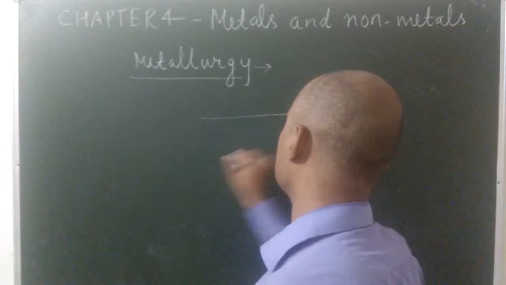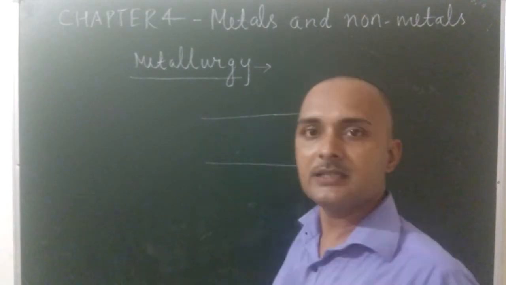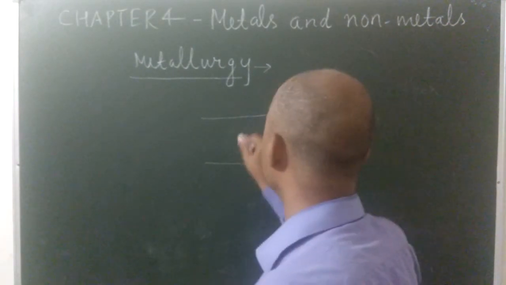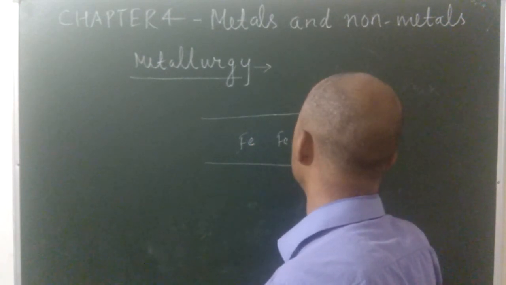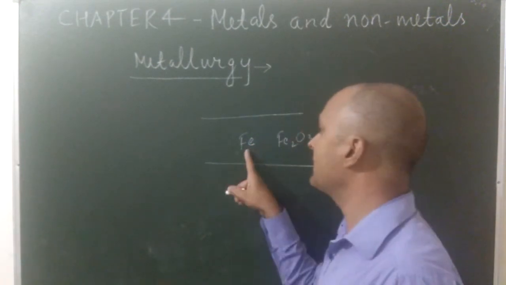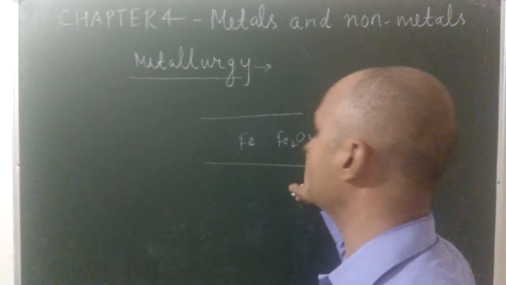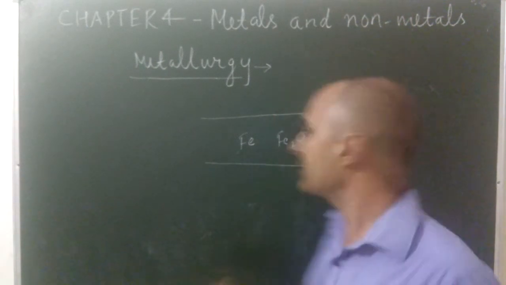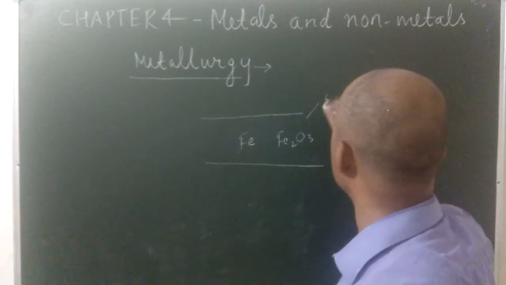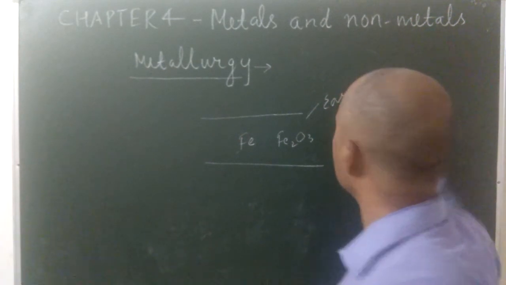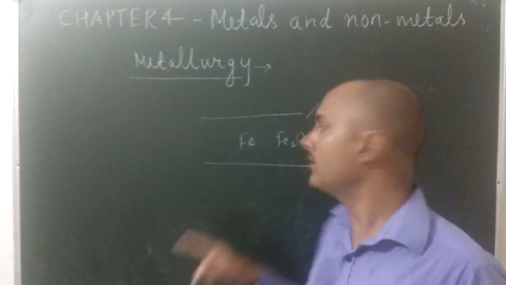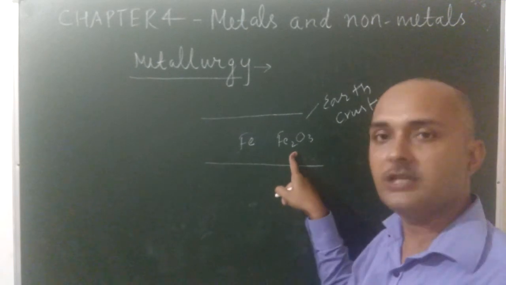Suppose that this is the earth crust, and this earth crust contains metals either in the free form or combined form. Some other elements are also combined. So this is the iron, along with the oxygen. So metals are found in the earth crust in the form of their compounds known as ore.